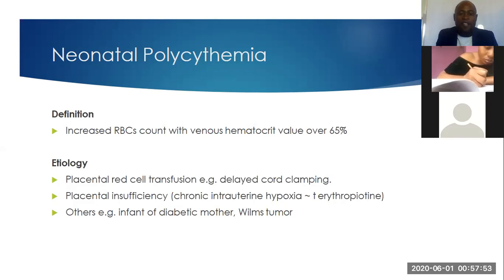So, if there is a delay in the clamping of the cord of this baby, this will increase the chances of this infant developing polycythemia. Also, another etiology, or cause, is placental